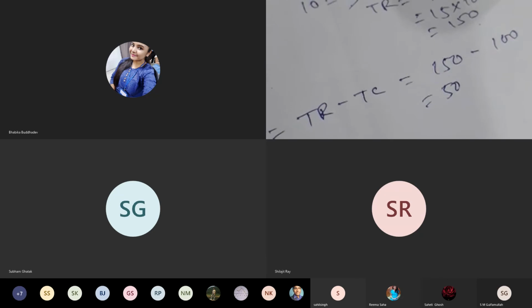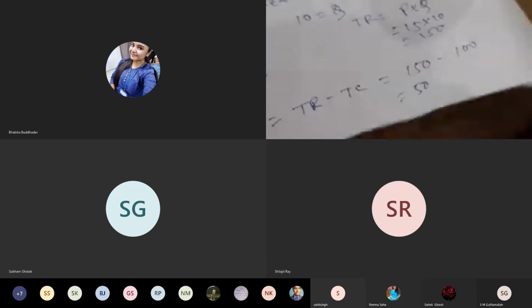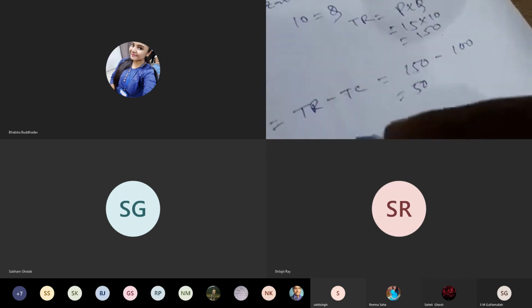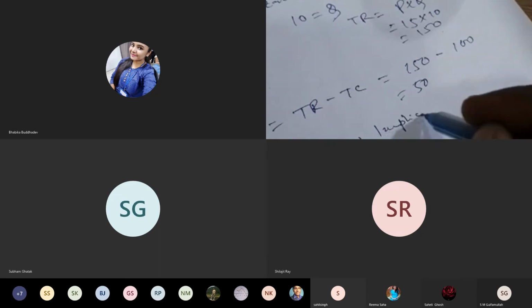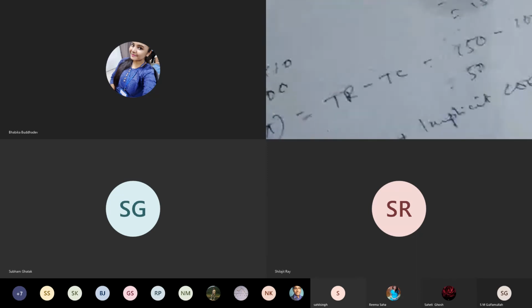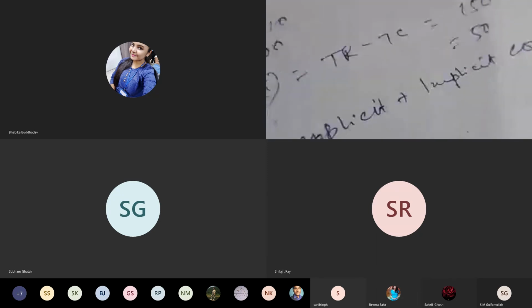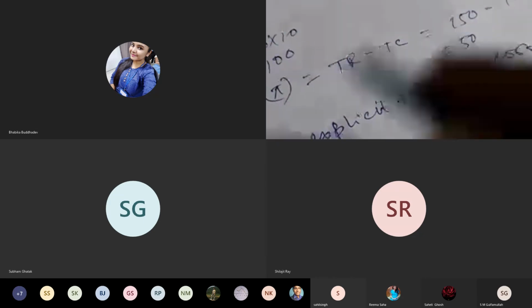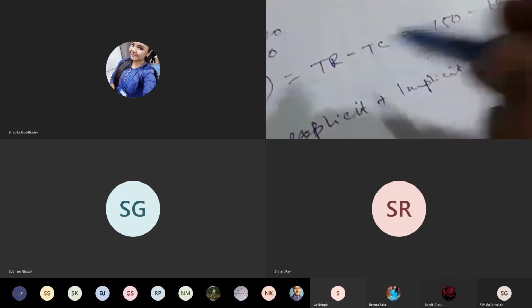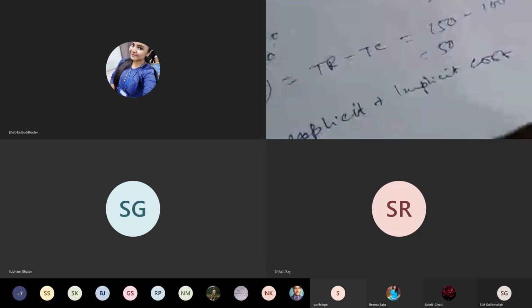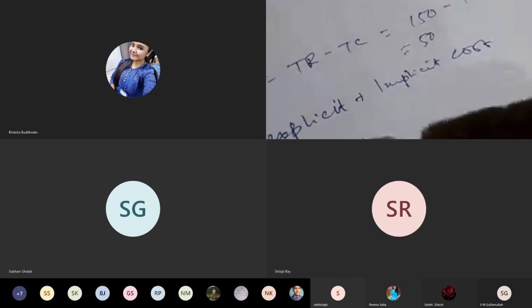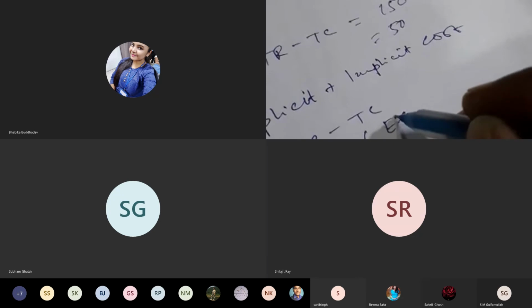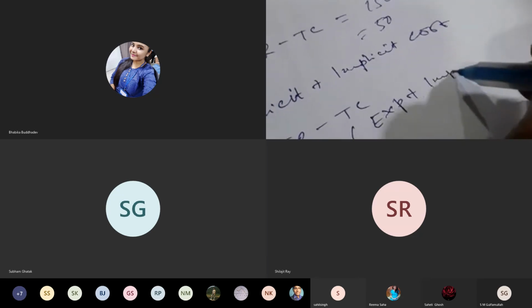So the total cost includes both explicit costs and implicit costs. Total cost is equal to explicit plus implicit cost. So I hope you are clear. This total cost includes explicit cost and implicit cost. And profit is equal to total revenue minus total cost. That means profit is equal to TR minus TC, where TC is equal to explicit cost plus implicit cost.